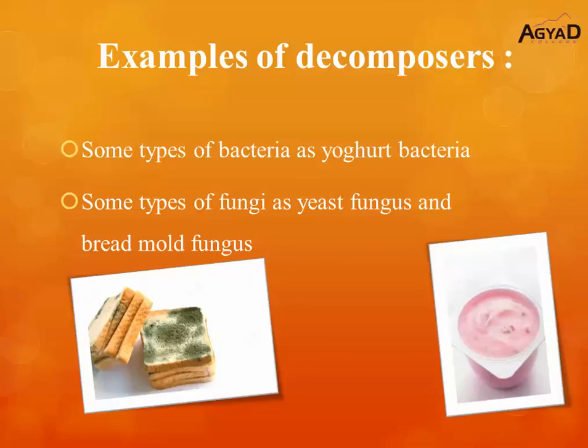It's poisonous decomposers. And when we want to get rid of it, we must wear gloves. We can't touch it with our skin. So the examples of decomposers: some types of bacteria as yogurt bacteria, some types of fungi as yeast fungus and bread mold fungus.